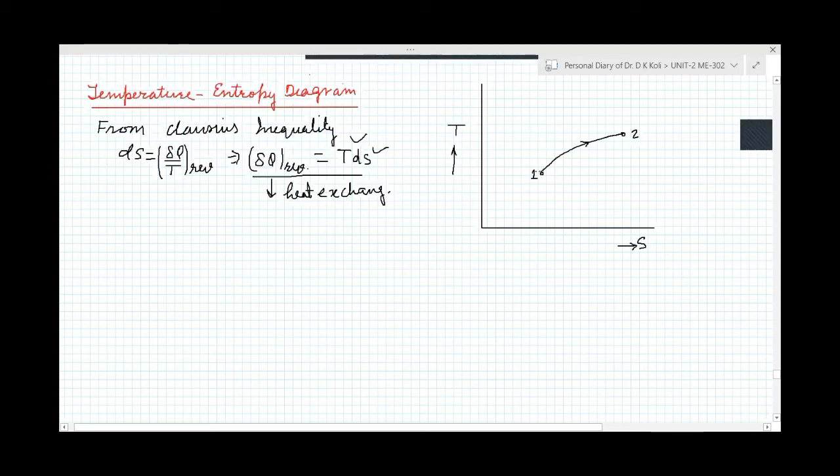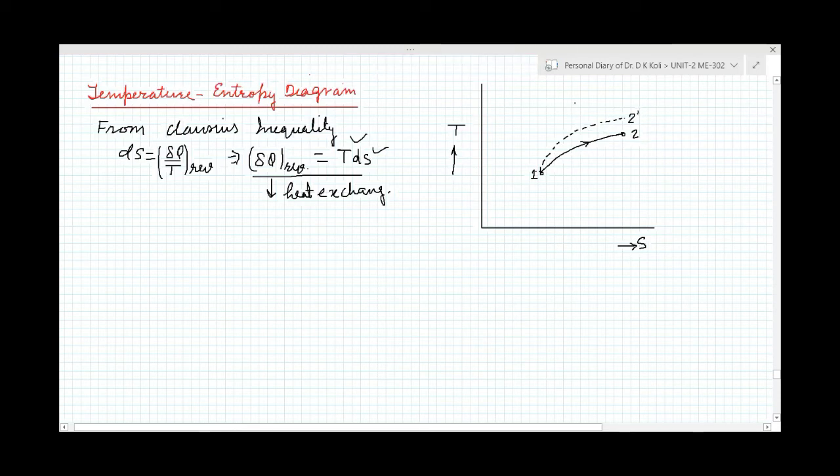And there is also one more process which is the irreversible process. The irreversible process is shown here by the dashed line, and we are representing this state as 2 dash.